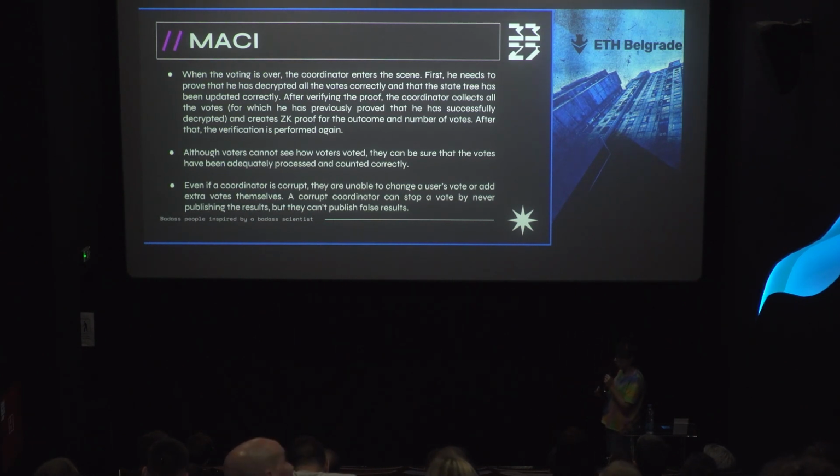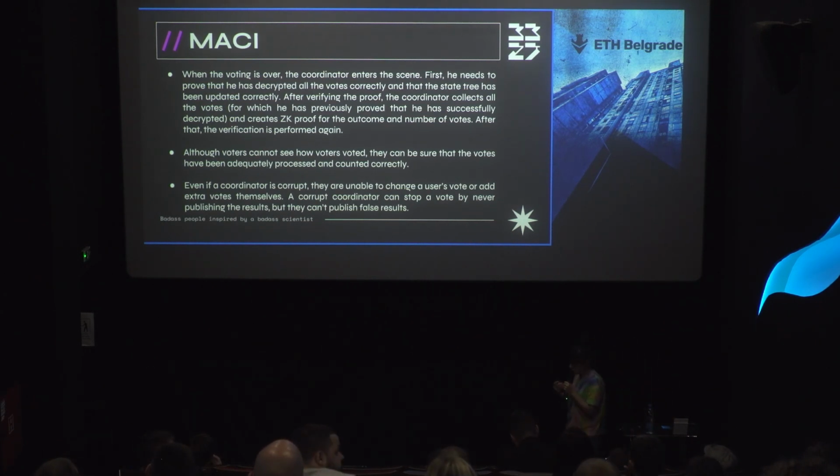So every user can be sure that this voting was done correctly, okay, but no one will know how voters voted except the coordinator. Remember, the coordinator can decrypt everyone's vote, so the coordinator knows how voters voted, okay?